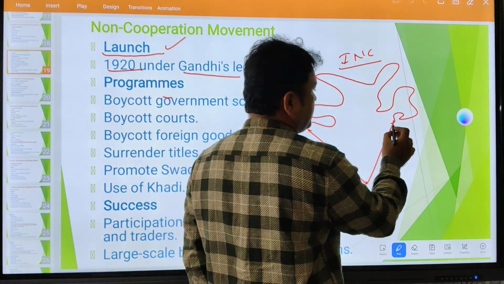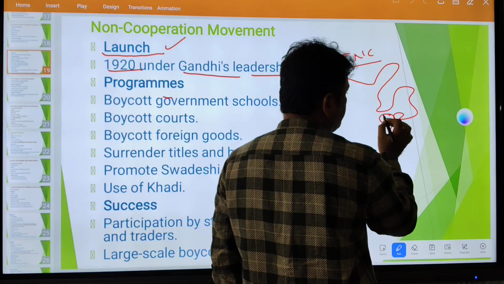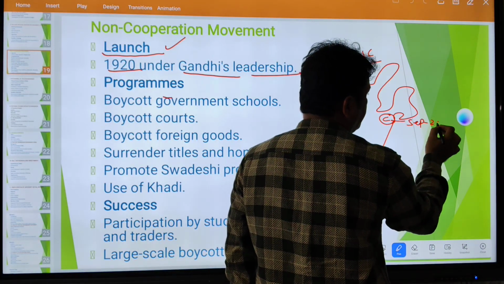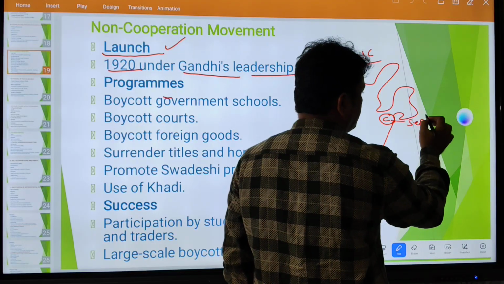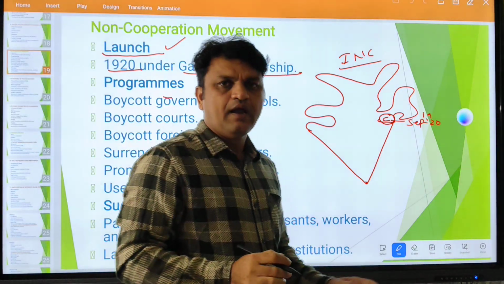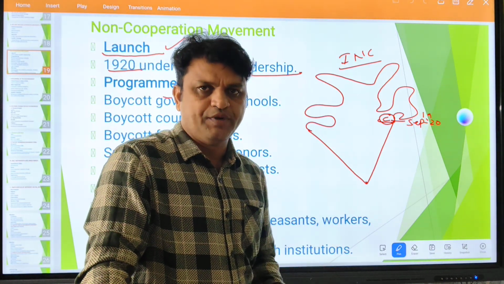They sat in Calcutta in September 1920, where they discussed the resolution for launching the non-cooperation movement.